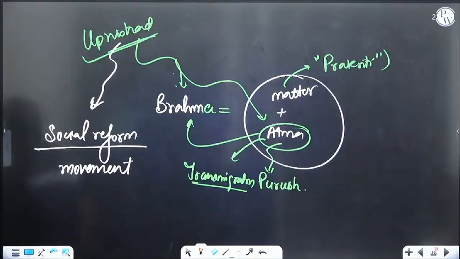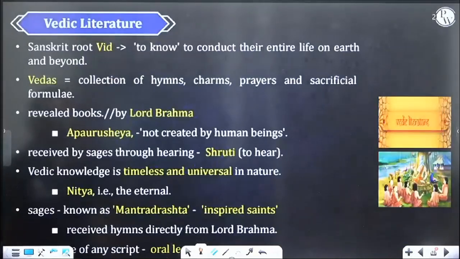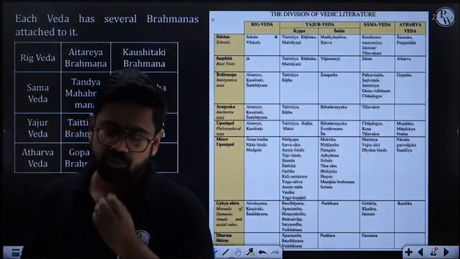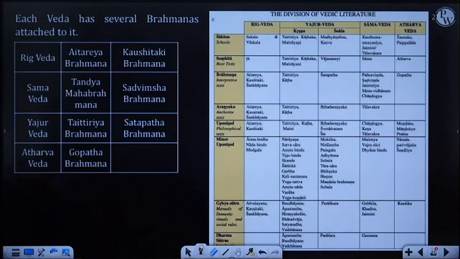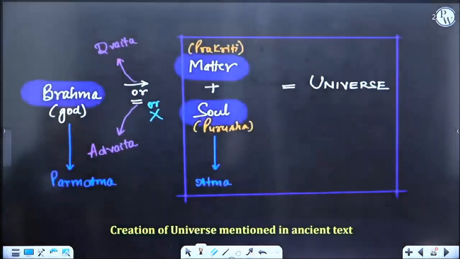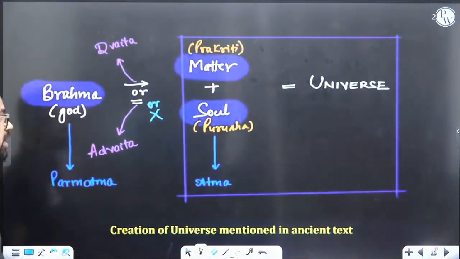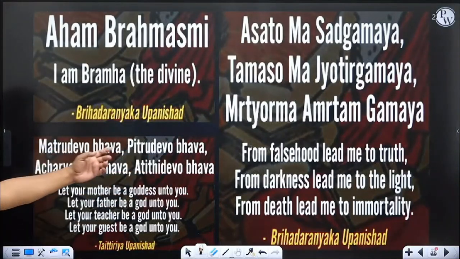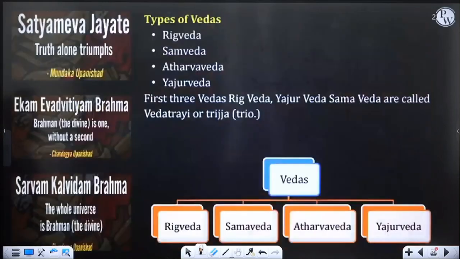So most importantly, you understood that social reform was a part, and you understood the whole philosophy. Let's move forward. Till this point, we have discussed Vedic literature. This is the chart you already have, with more names over here. You don't need to remember everything. Even if you don't go with this chart, it's perfectly fine. In fact, there's a better chart. So we discussed Upanishads and their relevance: Brahma, Paramatma, Atma, Aham Brahmasmi from the Brihadaranyaka Upanishad, Asato Ma Sadgamaya, Tamaso Ma Jyotirgamaya, Matru Devo Bhava, Pitru Devo Bhava, Acharya Devo Bhava.